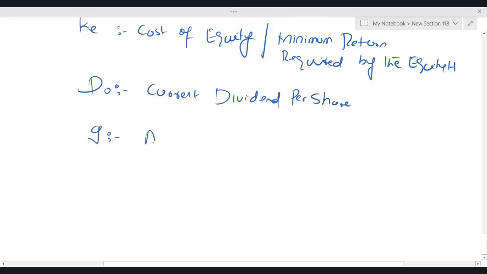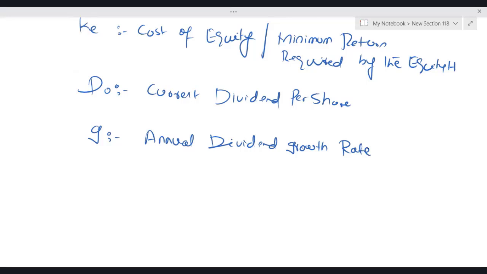G is the annual dividend growth rate. In the dividend valuation model, we assume that the annual dividend growth rate is constant.